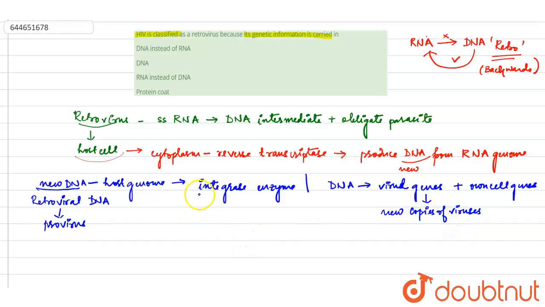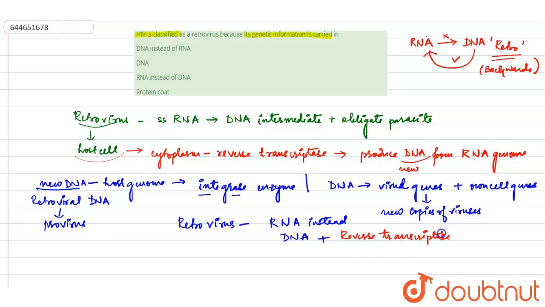HIV is classified as a retrovirus because it carries RNA instead of DNA, along with reverse transcriptase. It not only carries RNA but also reverse transcriptase, which helps it produce DNA from its viral RNA genome. So if we check the options, the third one is the correct answer.